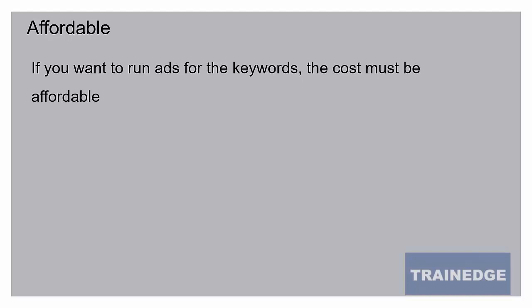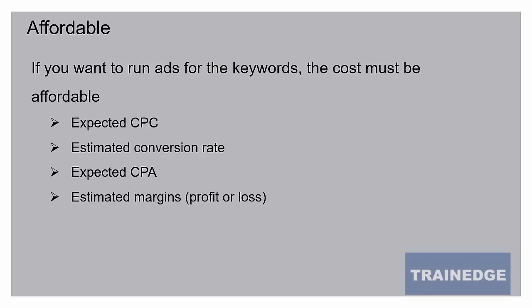If you want to run ads for the keyword, then the cost must be affordable. And so you need to select keywords which fit into your budget. Look at the expected cost per click, estimated conversion rate, and therefore estimated cost per acquisition. How much you are going to spend to acquire a customer.